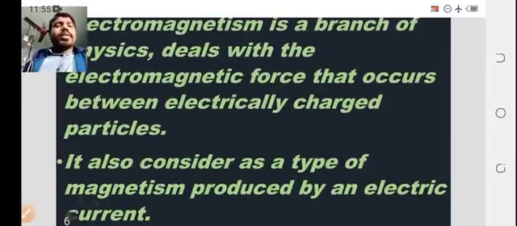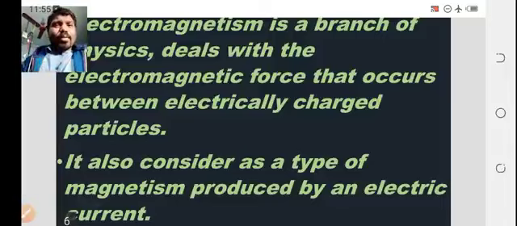It is also considered as a type of magnetism produced by an electric current. It is also considered as one type of magnet. We already discussed it in types of magnetic materials, that is the electromagnet.